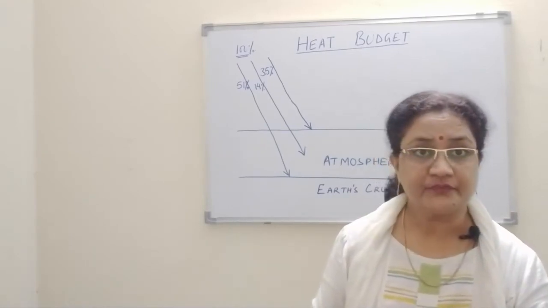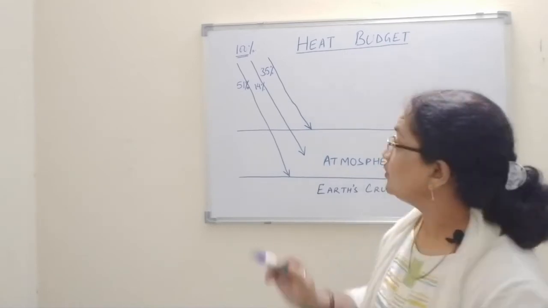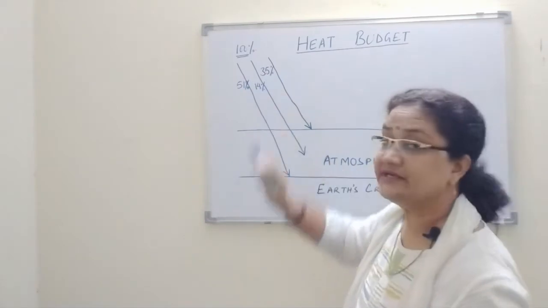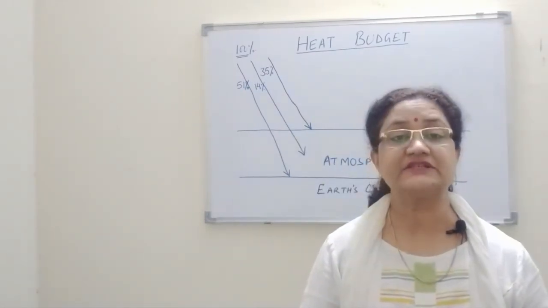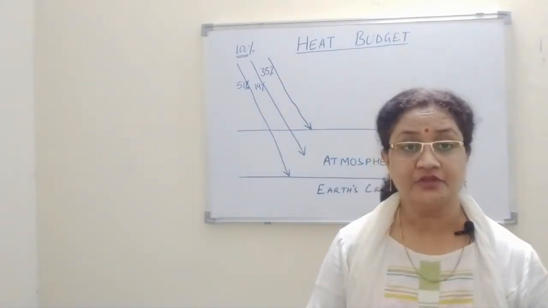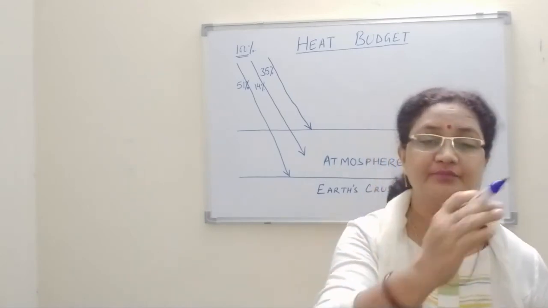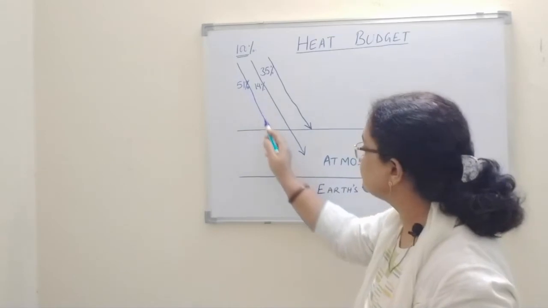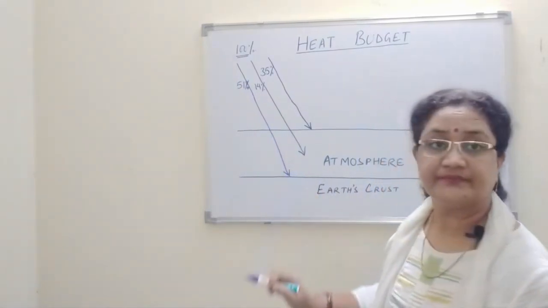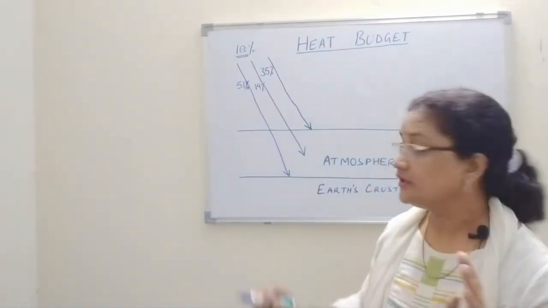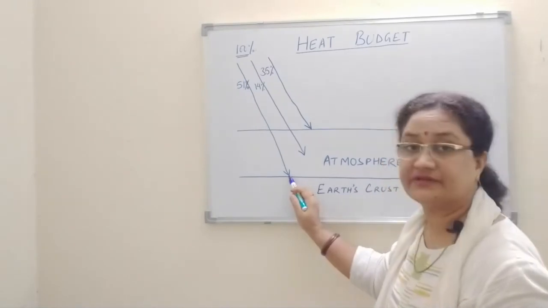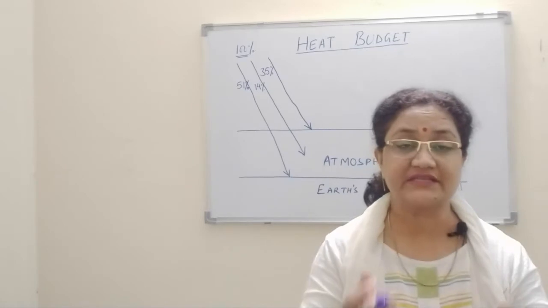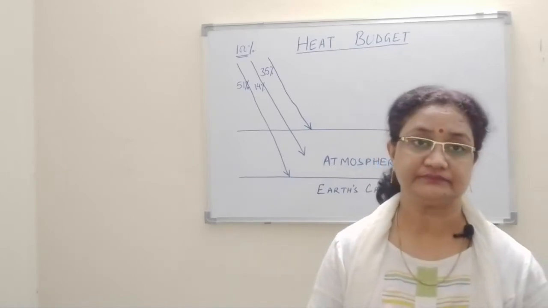Okay, clear? After that, what is left out of 100%? See, 35 plus 14, how much is that? This is 49%. So what is left now? 51% is left. This 51% comes directly to the Earth's surface. Now when it reaches the Earth's surface, it is absorbed by the Earth.